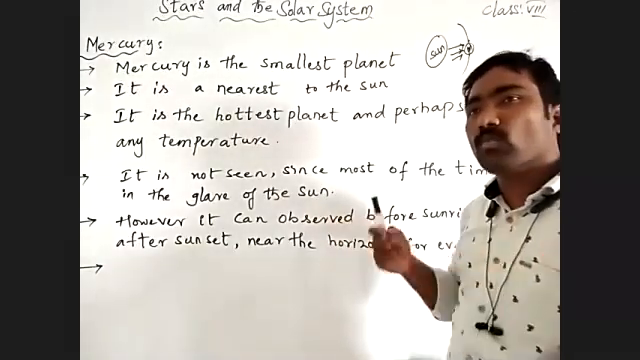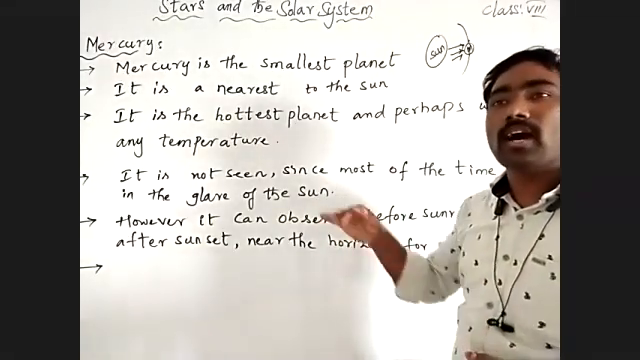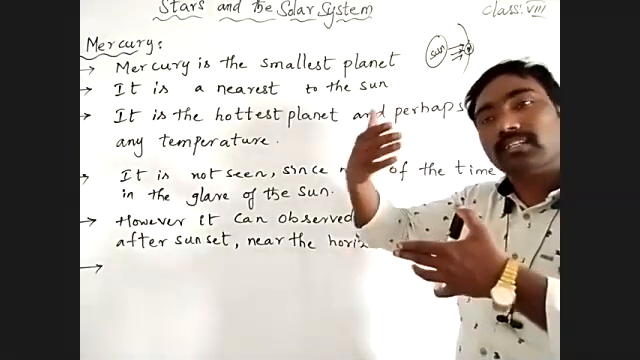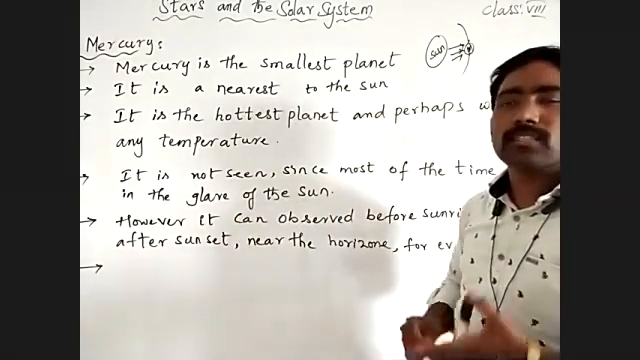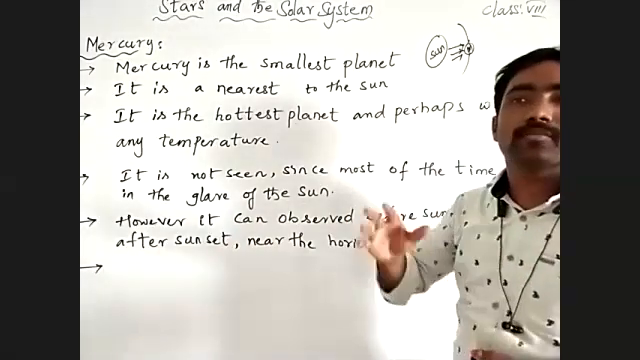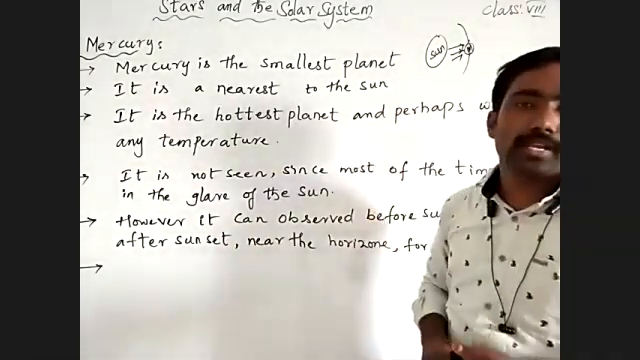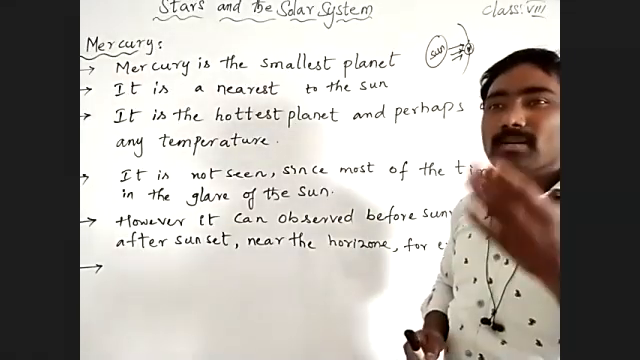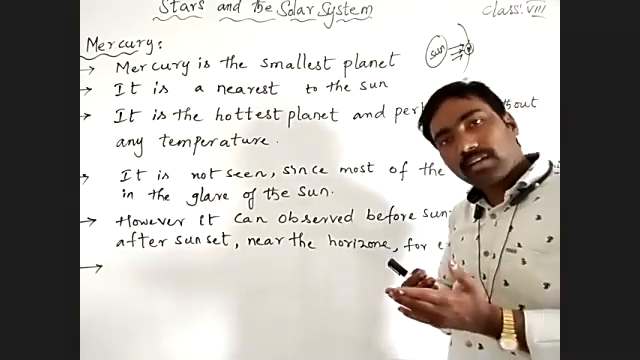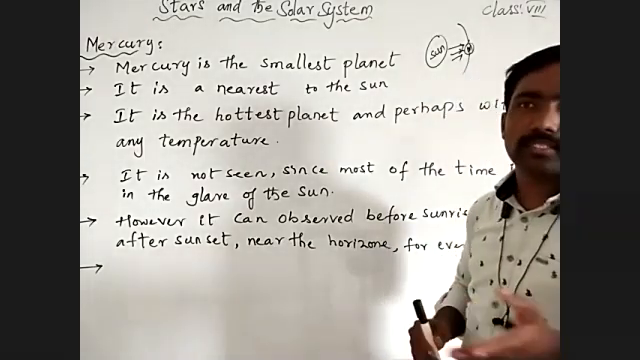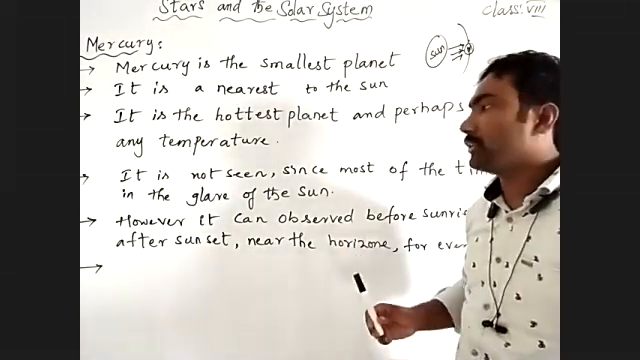It covers most of Mercury, meaning in the glare of the sun, the intensity of the light of the sun will cover the surface of Mercury. By that, it is unpredictable to see. It is unimaginable to see. It is not possible to see the planet Mercury.